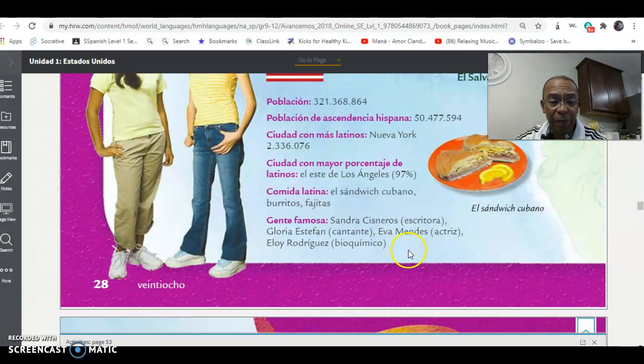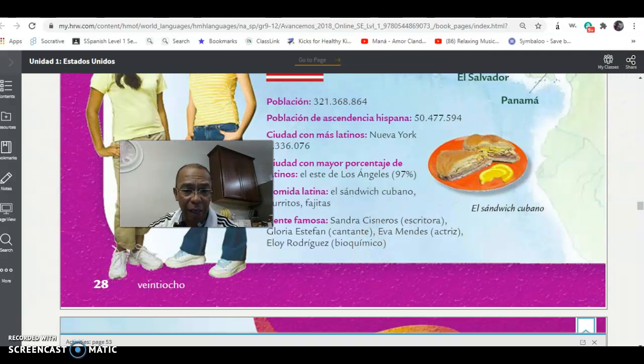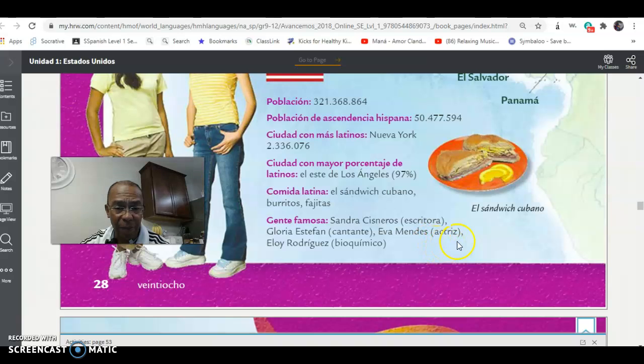Now, some of the very famous people that have influenced our culture here in the United States are Gloria Estefan, who is a singer, una cantante, Eva Mendes, an actress, you've probably seen her in a couple of movies, and also in science and other things such as Eloy Rodriguez as a biochemist.